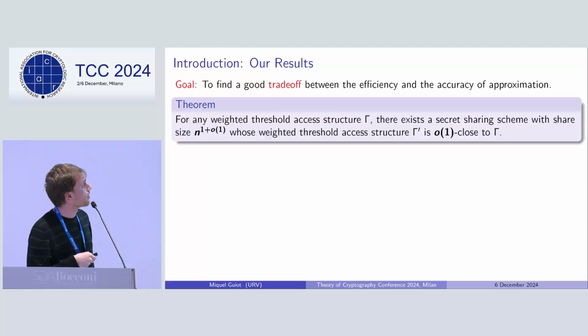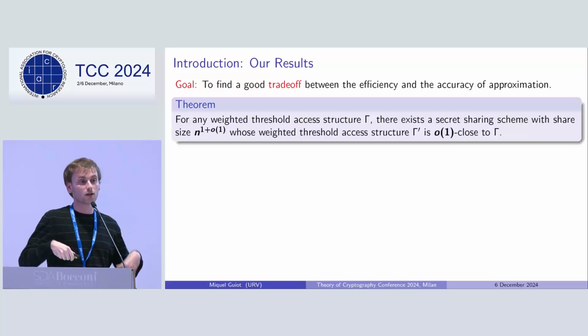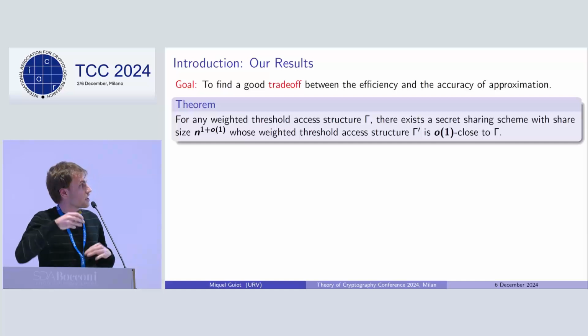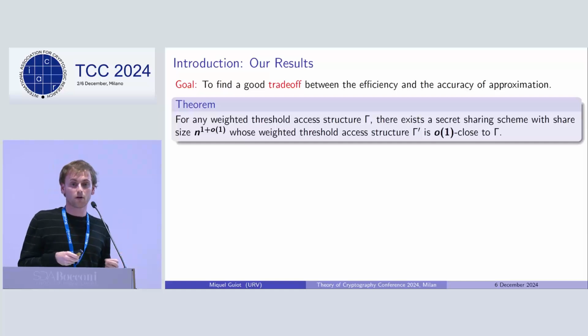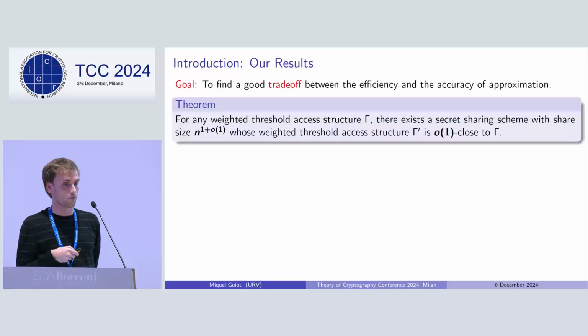So our main result is the following one that basically says that given any weighted threshold access structure, you can build another weighted threshold access structure that is pretty close to the original one. So the fraction of subsets that change their condition tends to zero as the number of parties increases, in which you can build a secret sharing scheme whose share size is almost linear in the number of parties.